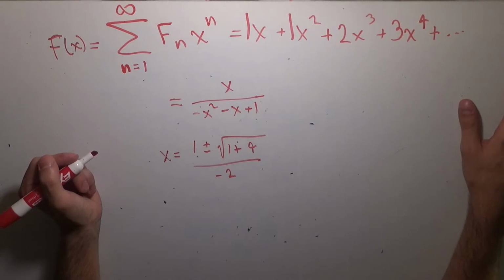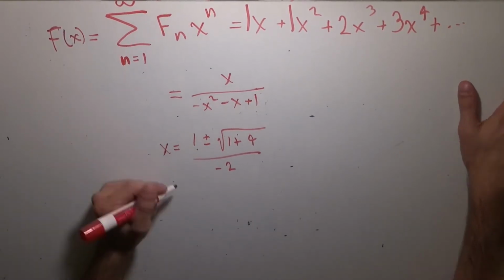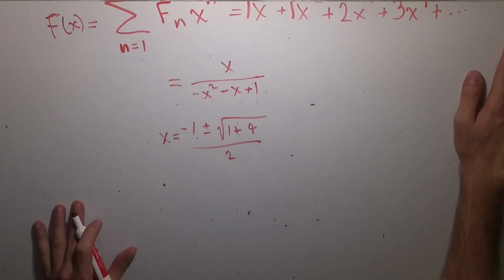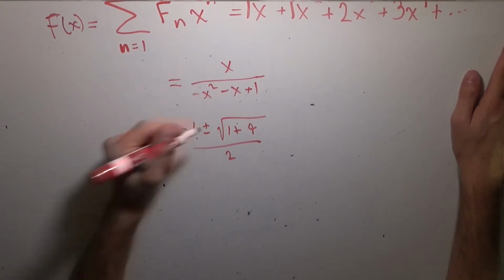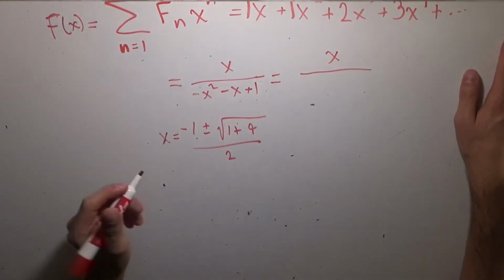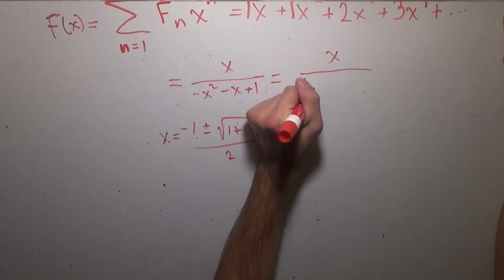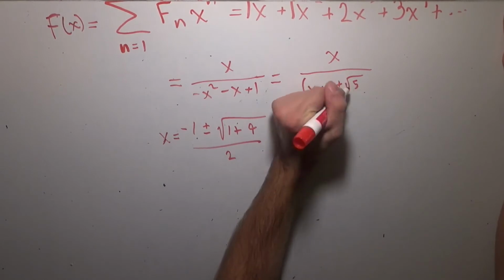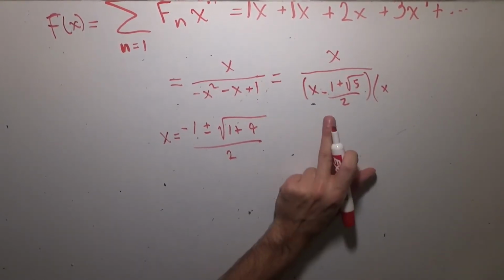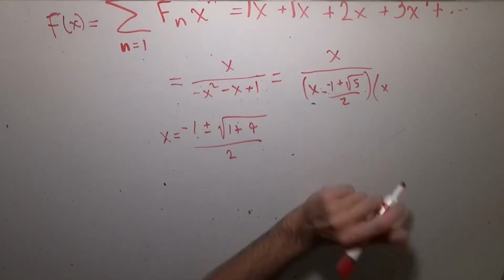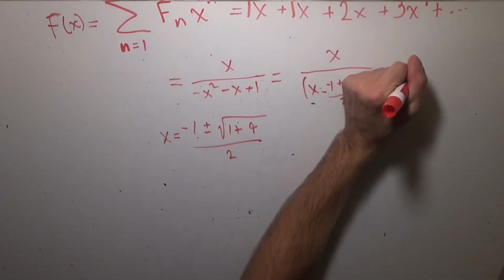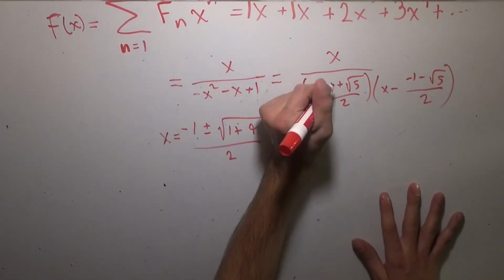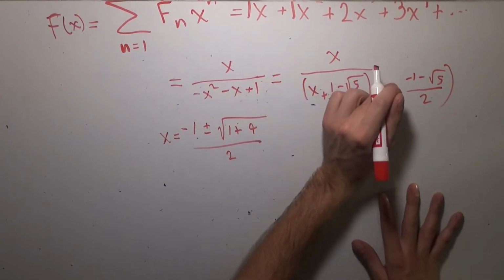So we can do a little bit of simplification, and we can plug this in and factorize the denominator. So x is in the numerator, and then we have x minus negative 1 plus the square root of 5 over 2, and x minus negative 1 minus the square root of 5 over 2. Well, this negative distributes, and we get plus 1 minus the square root of 5, and this negative distributes, and we get plus 1 plus the square root of 5.